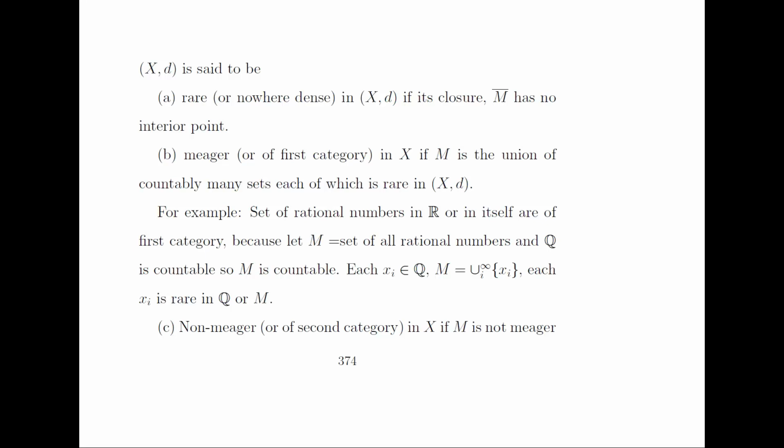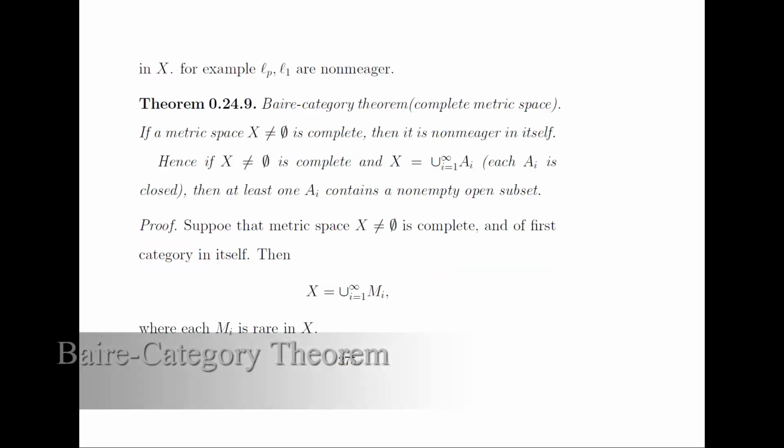For example, the set of rational numbers in R is of first category. Because let M be the set of all rational numbers, and we know that the set of rational numbers is countable, so M is countable. M is equal to the union of all these xi's, where each xi is rare in Q, or in this M. M is said to be of second category or non-meager in X if M is not meager, or not of first category. For example, we have Lp or L1 are non-meager.